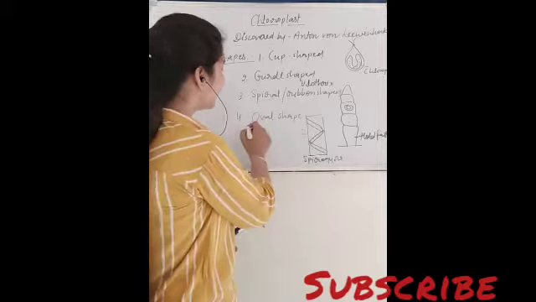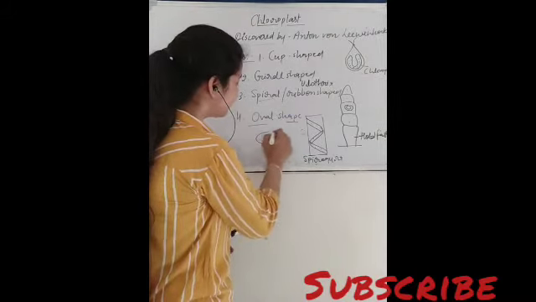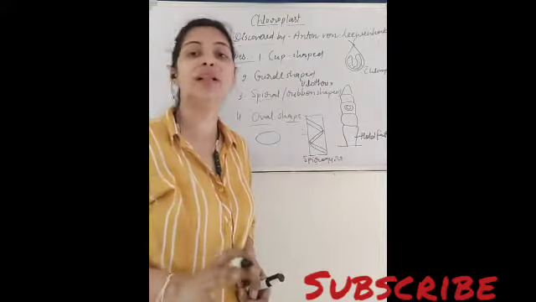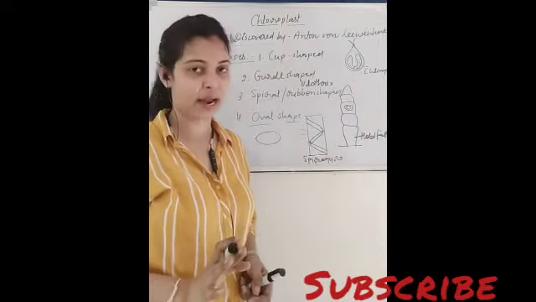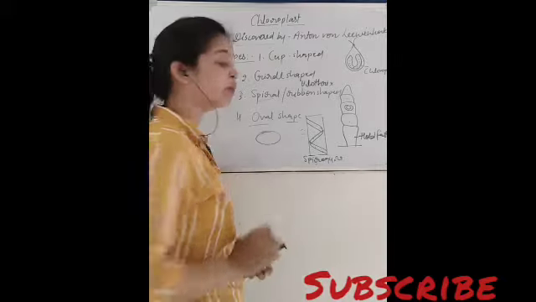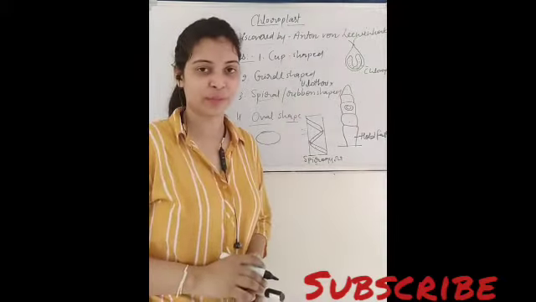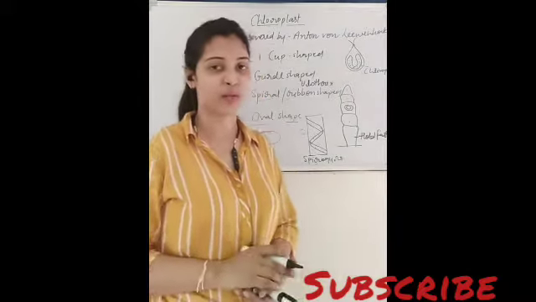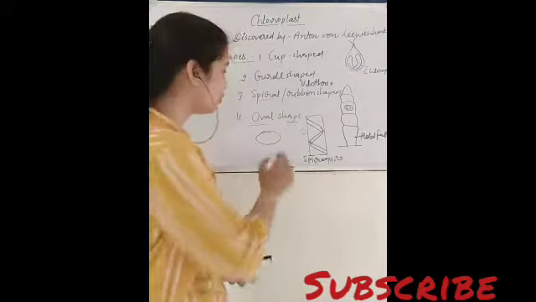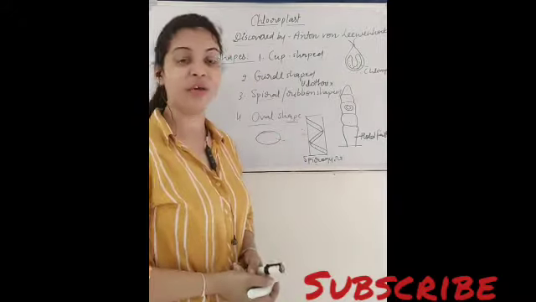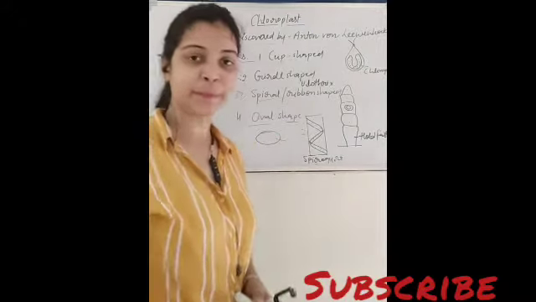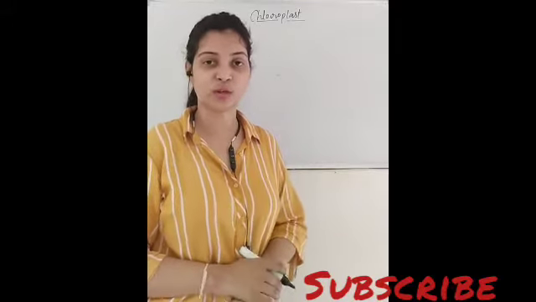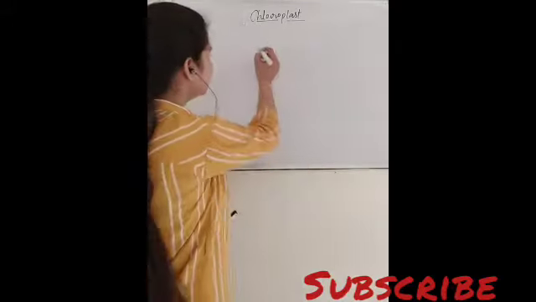right? And the next one is the oval shape. This is the most common type of chloroplast, which is found in all the higher plants, in the leaves of all the higher plants. Okay, so this is how we have seen the shapes of the chloroplast. Now we are going to see the detailed structure of the most common type of chloroplast. Now we are going to draw the most common structure of chloroplast, that is the oval shaped.